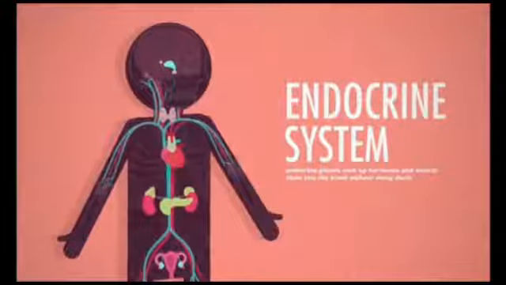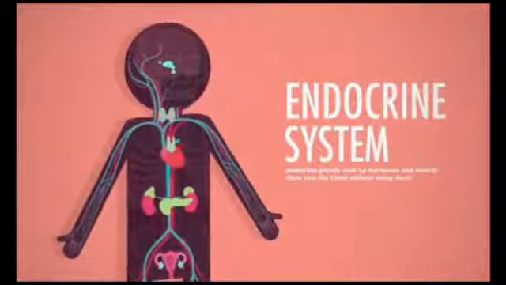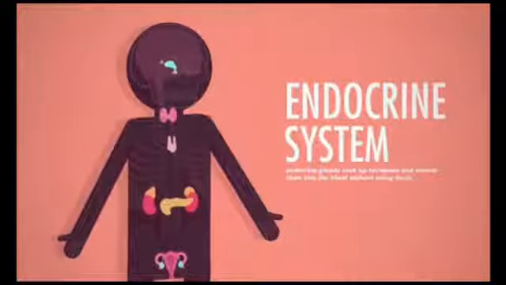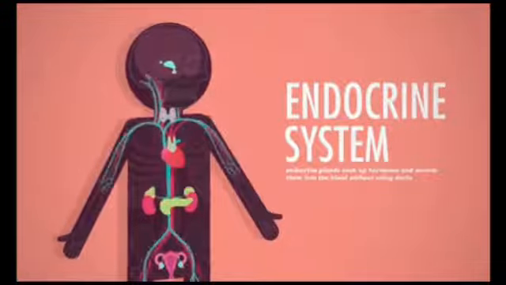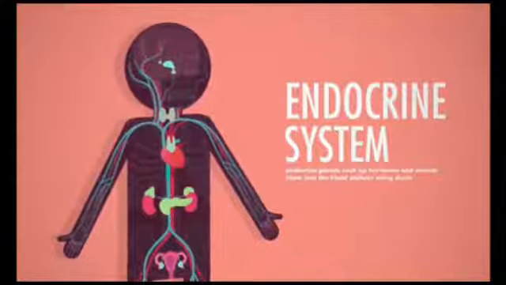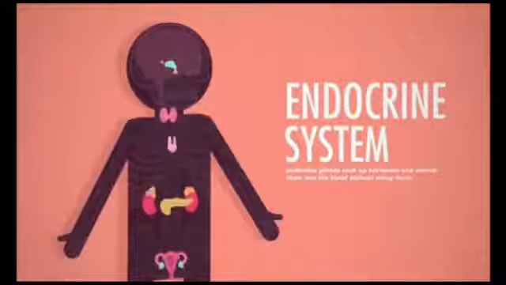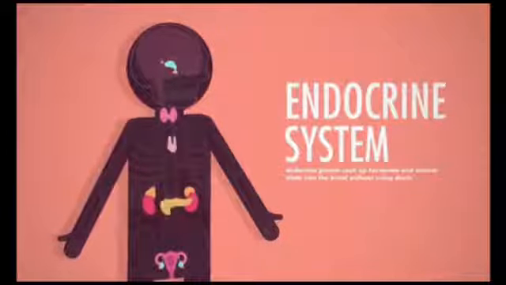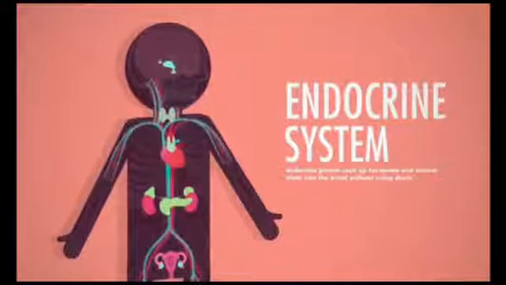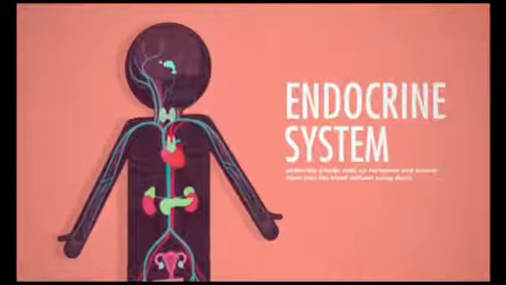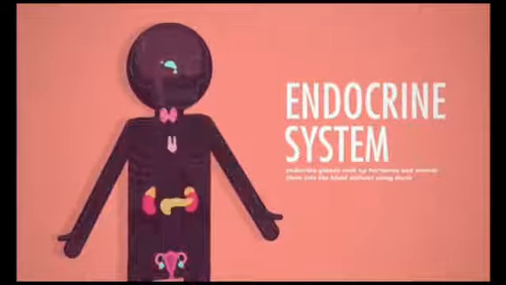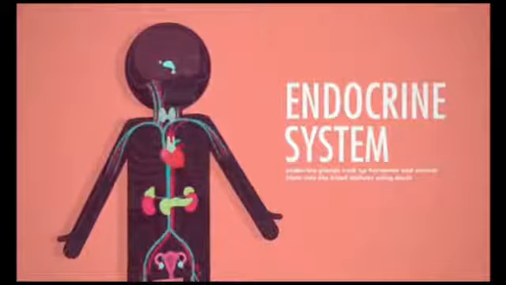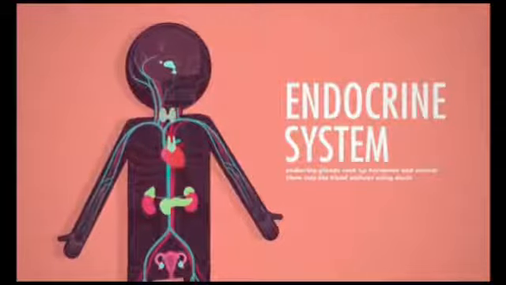The chapter's name is Endocrine System, on page number 75. So turn to page number 75 and please refer to your text also. You can see the picture here, the GIF here. You can see this system is known as the endocrine system. Now you need to know what the endocrine system is, so we are going to discuss that.